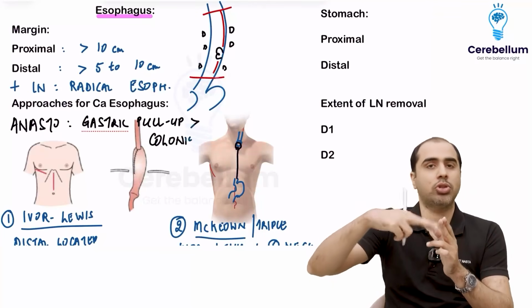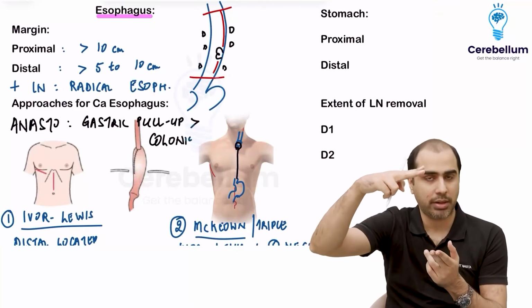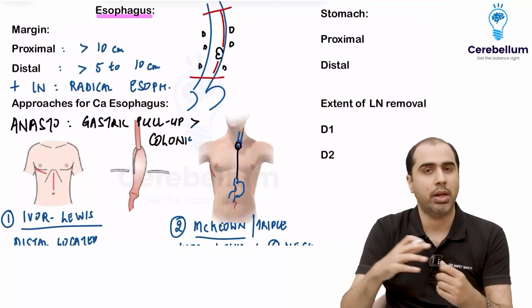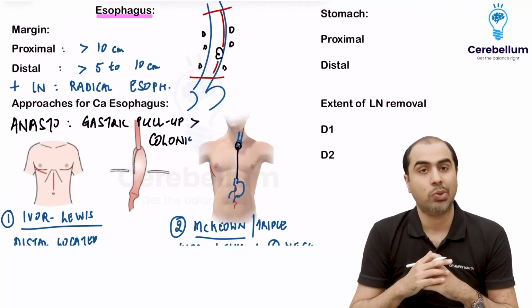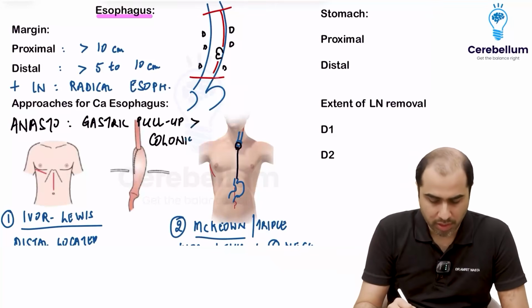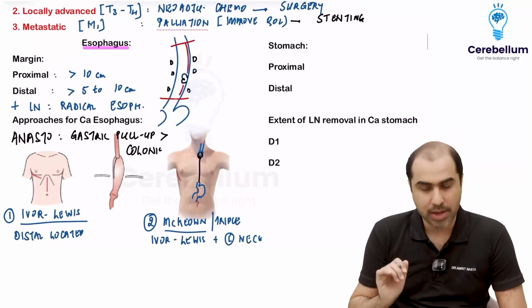Disconnect a piece of colon, join it proximally to the esophagus, distally to the stomach. Okay, it has to be disconnected. And then the rest of the colon you have to anastomose to maintain the continuity. So that is called colonic transposition. But for us the important one is gastric pull-up. That is what you should know. So this is how you will manage cancer esophagus.